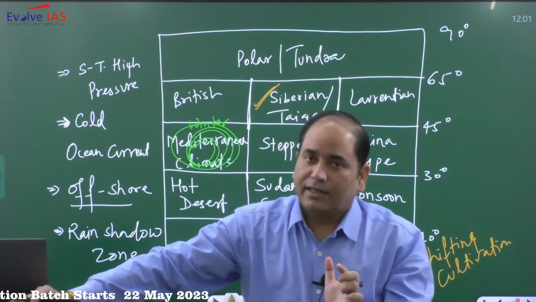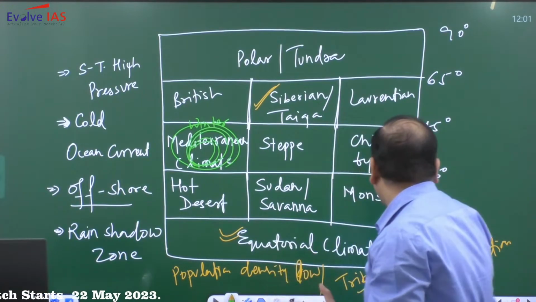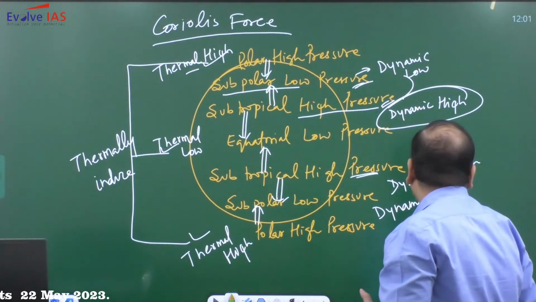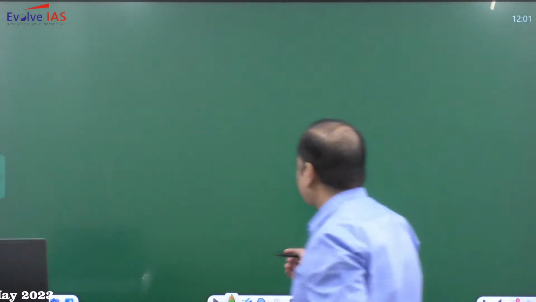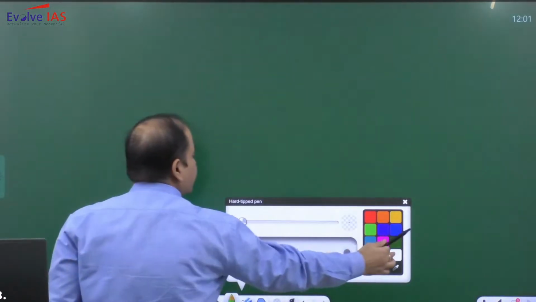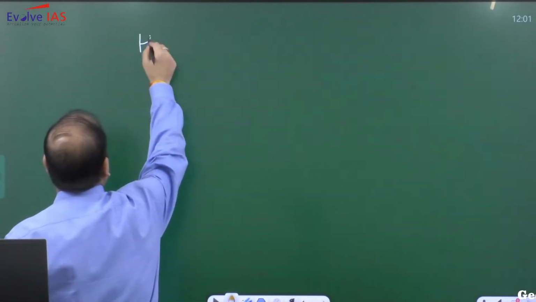Now why this anomaly? This anomaly is associated with the heating and cooling.